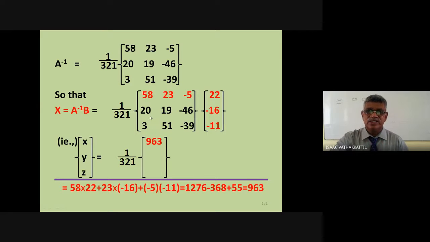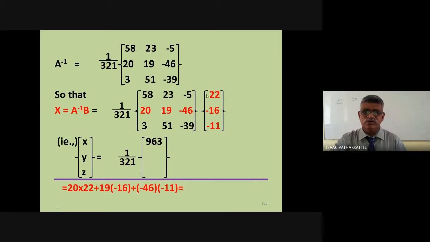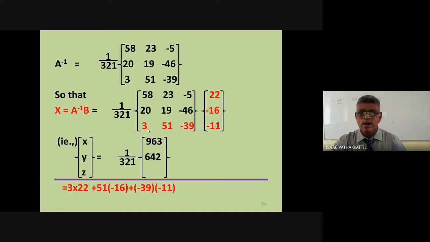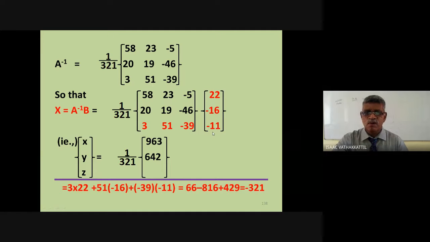Second element, second row, that is 20 into 22 plus 19 into minus 16 plus minus 46 into minus 11, that is equal to 642. Now third row, 3 into 22 plus 51 into minus 16 plus minus 39 into minus 11, that is calculated to minus 321.